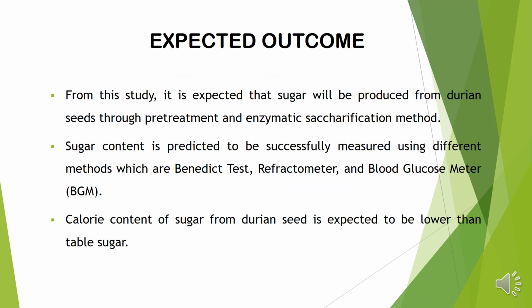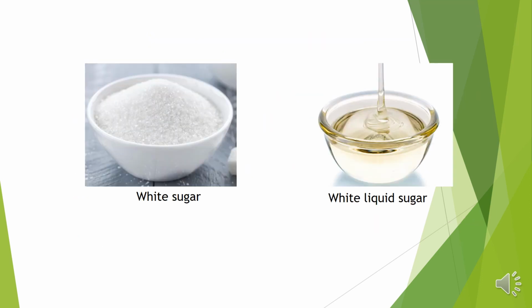Expected outcome. It is expected that sugar will be produced from durian seeds through pretreatment and enzymatic saccharification methods. Sugar content is predicted to be measured using different methods, which are Benedict test, refractometer, and blood glucose meter. Calorie content of sugar from durian seed is expected to be lower than table sugar. The right picture shows the white liquid sugar that will be produced at the end of this experiment, while the left picture is white sugar, which is the regular form in the sugar industry.